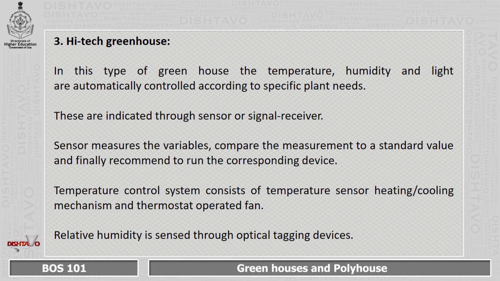Third is high tech greenhouse. In this type of greenhouse, the temperature, humidity and light are automatically controlled according to the specific plant needs. These are indicated through sensor or signal receiver. Sensor measures the variables, compares the measurement to a standard value and finally recommends to run the corresponding device. Temperature control system consists of temperature sensor, heating, cooling mechanism and thermostat operated fan. Relative humidity is sensed through optical tagging devices.